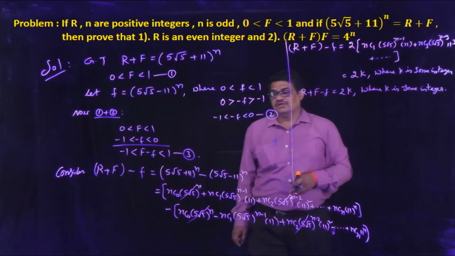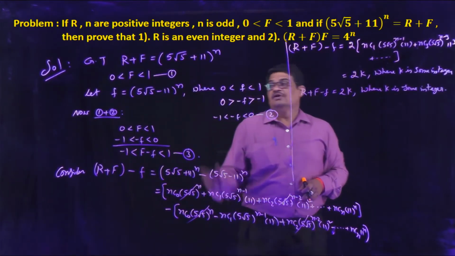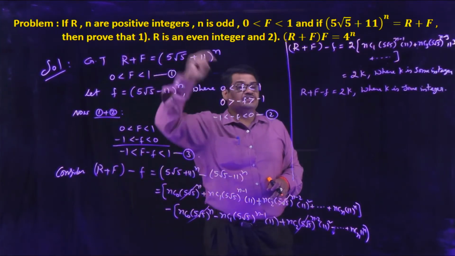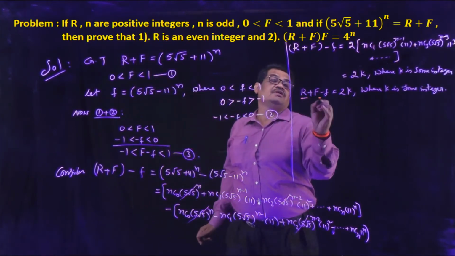We are observing that r is given as a positive integer, so r is an integer.